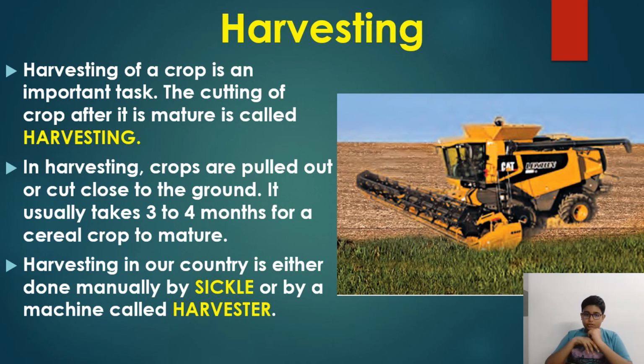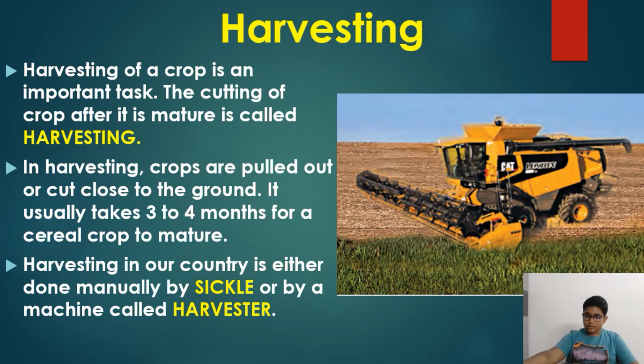Harvesting in our country is either done by sickle or by a machine called harvester. So what is sickle? Sickle is a tool which is used manually by the farmer. If a farmer has a small area of land, the farmer will go and cut the crops manually, but a harvester is necessary if there's a big land. So this was harvest.